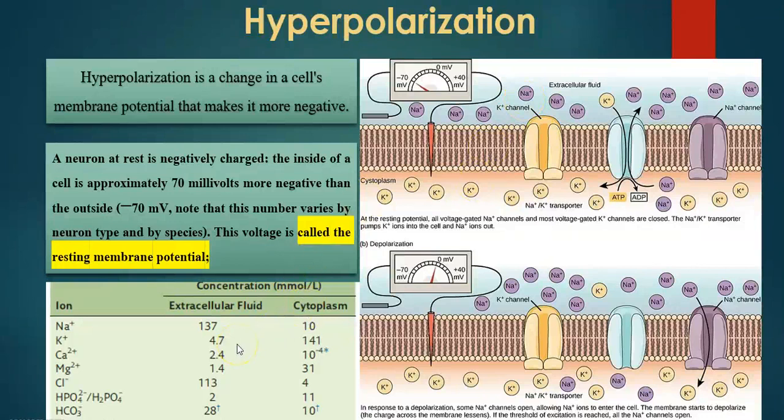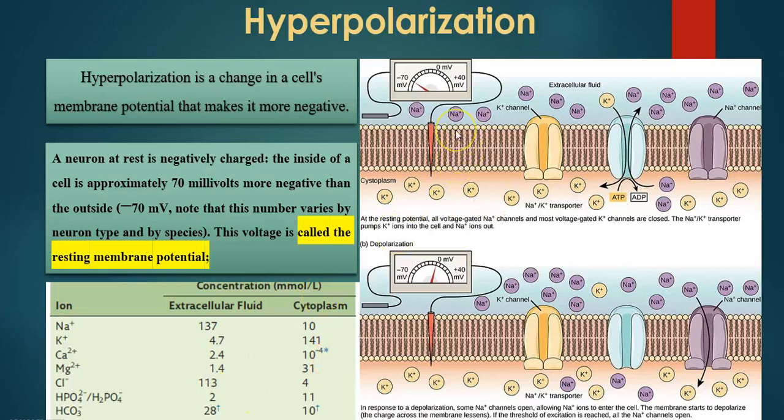If we see in that picture, there are different types of ions: sodium, potassium, calcium, magnesium, chloride, and so on. And we see that there are different concentration gradients inside and outside of the cell. Sodium ion outside of the cell is much higher than inside. The potassium ion is higher inside, in the cytoplasm, and much lower in the extracellular fluid. Same as the chloride ion, which is the most relevant in our present topic. The chloride ion is much higher in the extracellular fluid than the intracellular fluid.